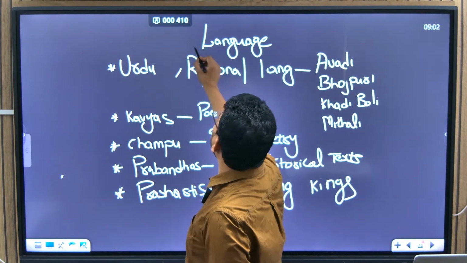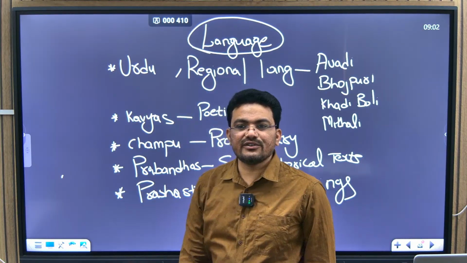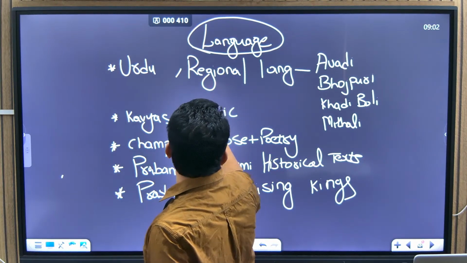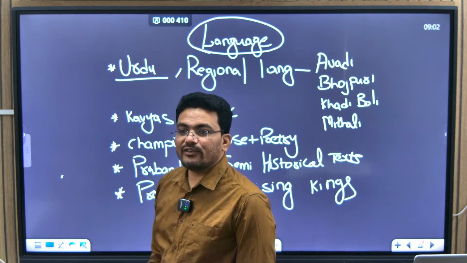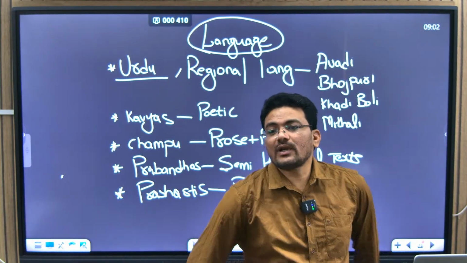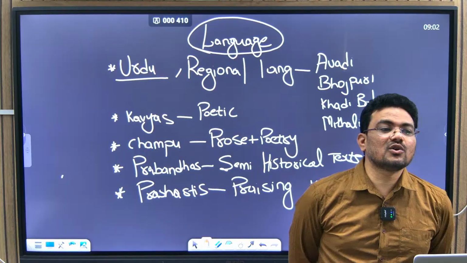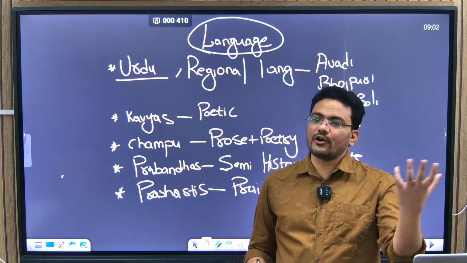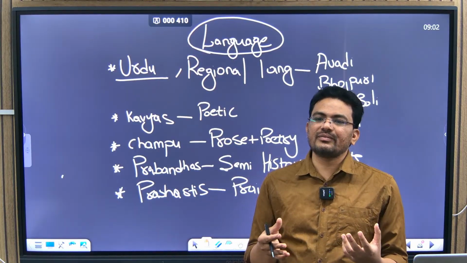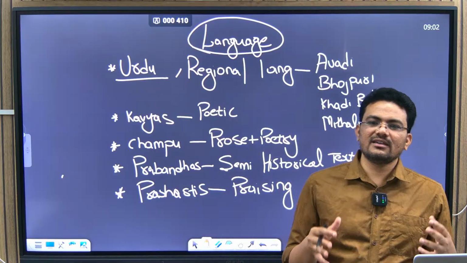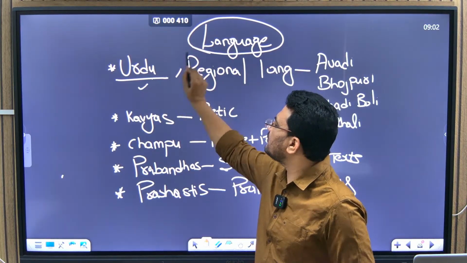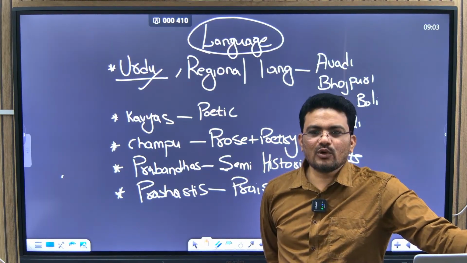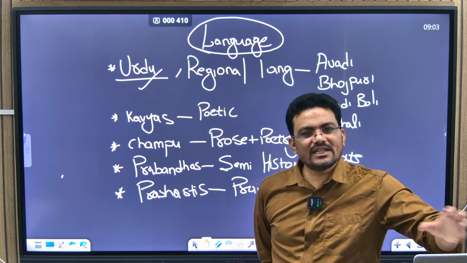Okay, so now we are seeing language and literature under the Delhi Sultanate first. This is the time the Urdu language developed. Do you know how the Urdu language developed? It is known to have developed in the military tents, where foreign soldiers and Indian soldiers came together. So Persian and Hindi mixed, and a new language itself developed, the Urdu language.